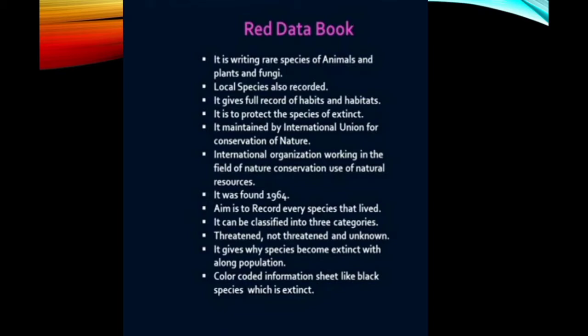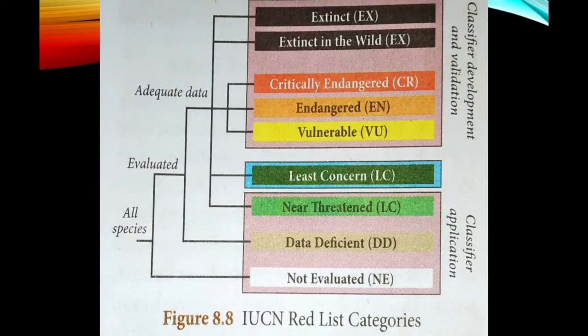The Red Data Book is a type of document which keeps the records of rare and endangered species of animals, plants, fungi, and some local subspecies. This book provides complete information about all the endangered species through observational studies and monitoring programs. The Red Data Book contains color-coded information sheets, like black for species which are extinct, red for species that are endangered, and so on. They are arranged according to the extinction risk of many species and subspecies.